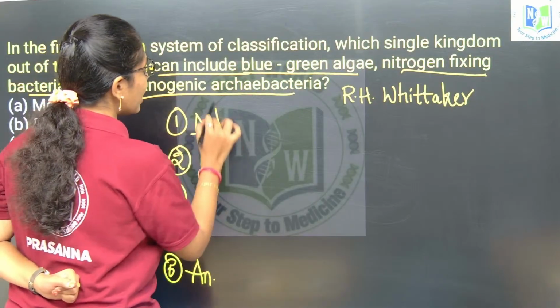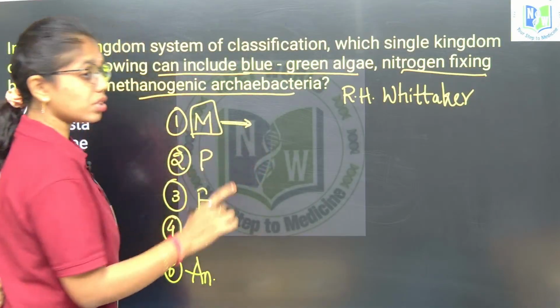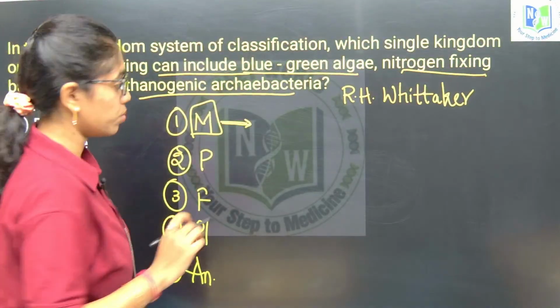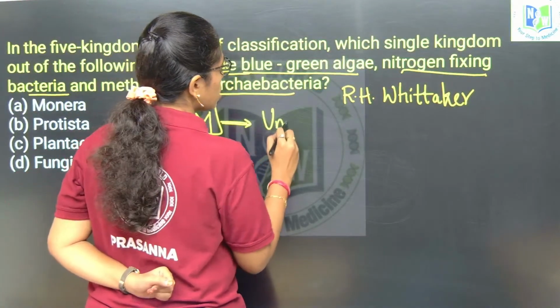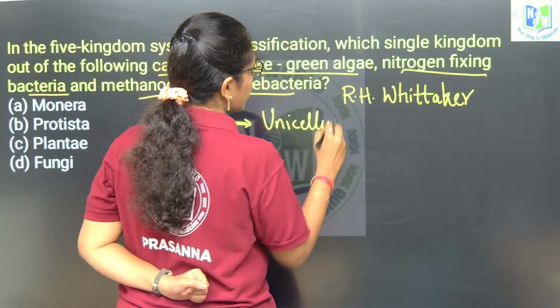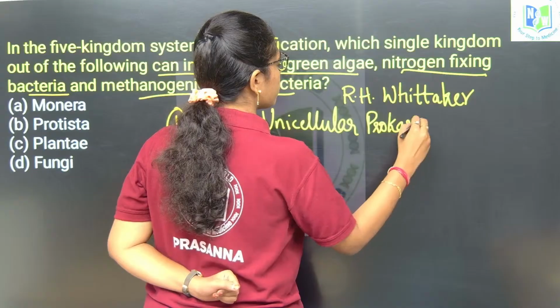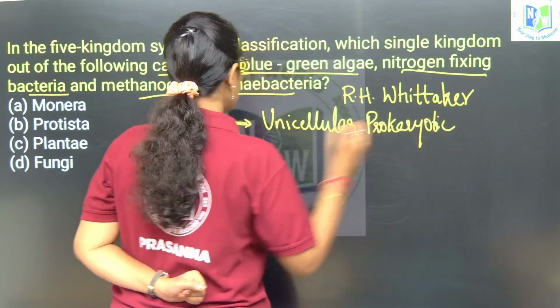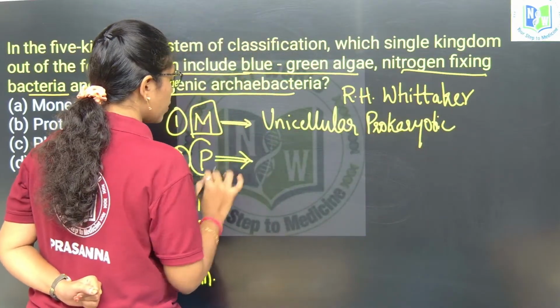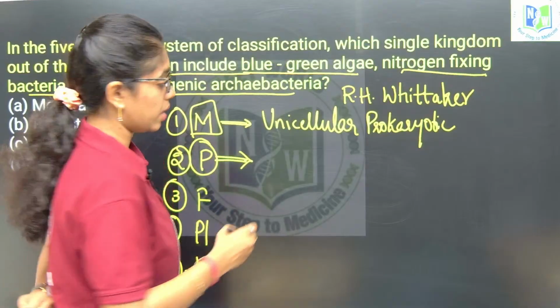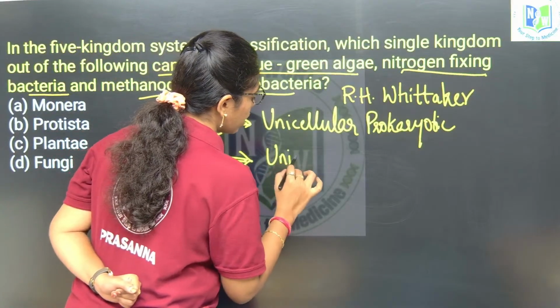Monerans include all unicellular prokaryotic organisms. Protistans include all unicellular eukaryotic organisms.